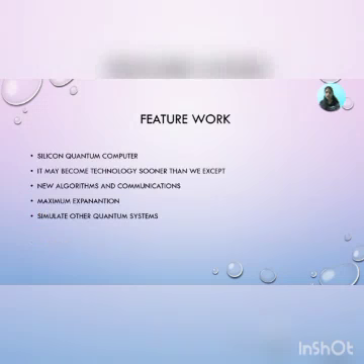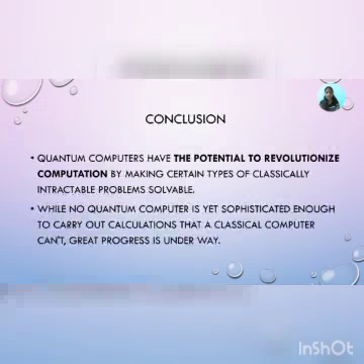Future work. There is a possibility of a silicon quantum computer arriving. It may become technology sooner than we accept. New algorithms and computations may stimulate maximum expansion of other quantum computers.